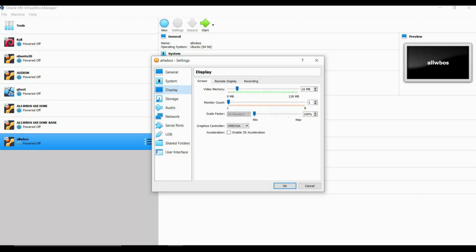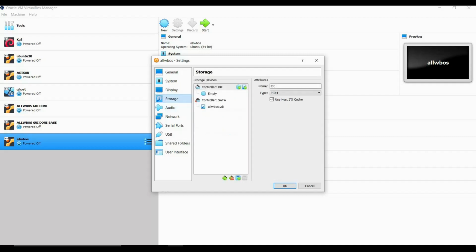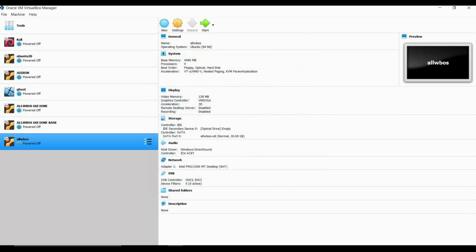In the display, you need to give 128 megabytes. This is the most that you can get in VirtualBox. Click on enable 3D acceleration, just check it, and leave the rest as it is, whatever settings have been applied. Just click on OK, and your instance has been configured. Now just click on start and then normal start.